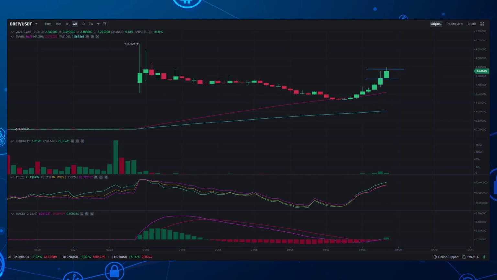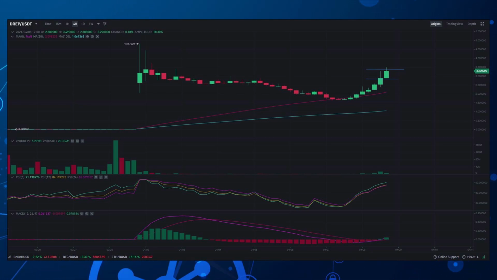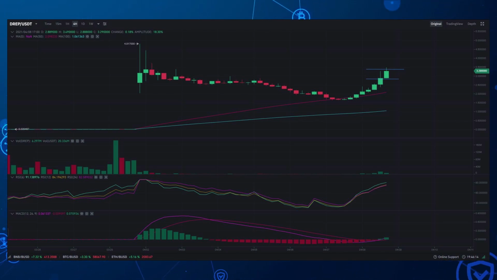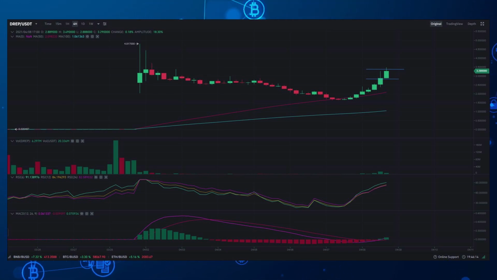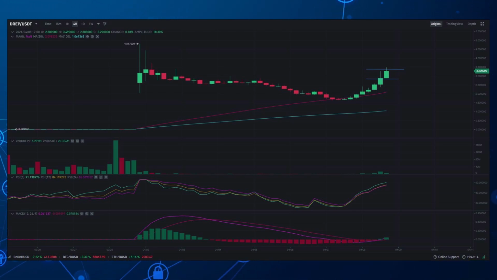Looking at this chart, you can see that DREP is making higher highs, but that doesn't mean it's out of the woods yet. I still want you to consider the resistance line of $3.45. Another thing to notice is the MACD and how it's recently crossed upwards. This is a positive technical sign to buy. However, the RSI is almost at 90, so be prepared for a red bar soon, followed by a short consolidation phase. Now, in this situation as a swing trader, I would plan to do one of two things.